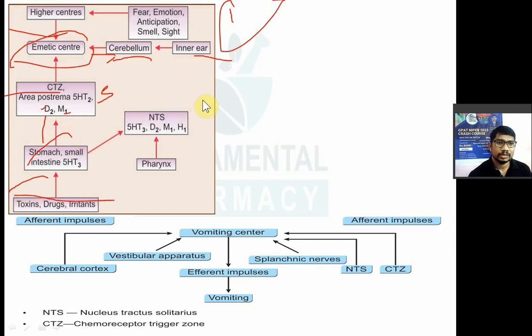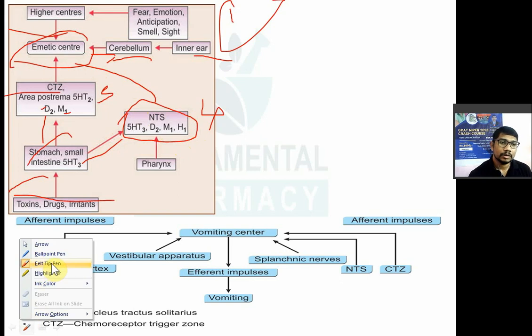Now again, the fourth reason for vomiting is nothing but the stimulation of NTS. NTS means nucleus tractus solitarius. Increased serotonin in the small intestine or stomach stimulates the nucleus tractus solitarius, which again has serotonin, dopamine, muscarinic and histamine receptors, and this NTS finally stimulates the emetic or vomiting center. So the vomiting center is stimulated by 4 signals.